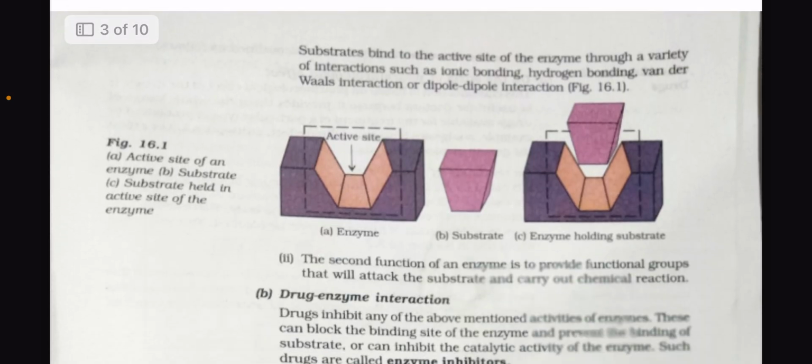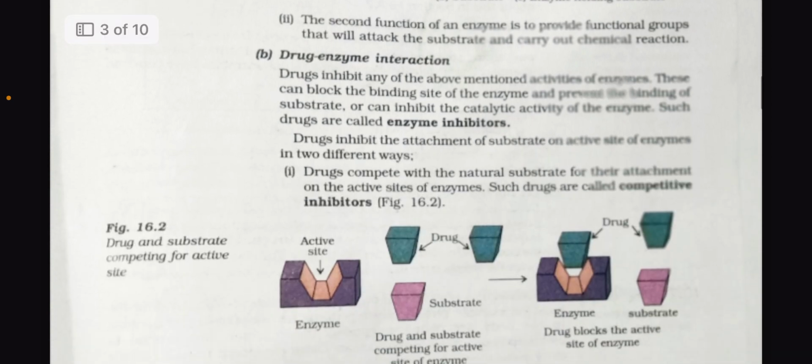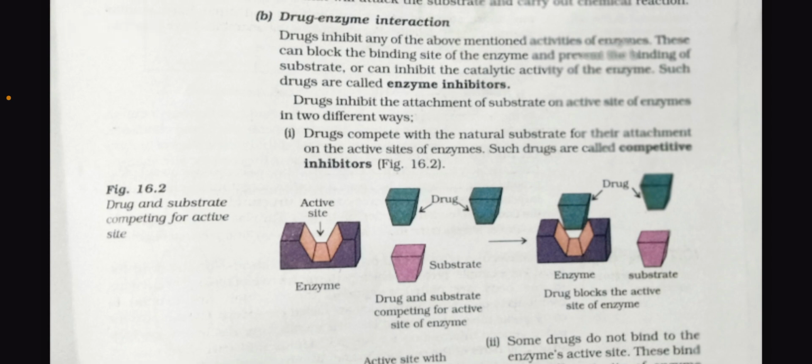Substrates bind to the active site of the enzyme through a variety of interactions such as ionic bonding, hydrogen bonding, van der Waals interaction, or dipole-dipole interaction. Here you can see in the figure there is an enzyme having the active site vacant, the second one is the substrate, and in the third step the enzyme is holding the substrate. The second function of an enzyme is to provide functional groups that will attack the substrate and carry out the chemical reactions.